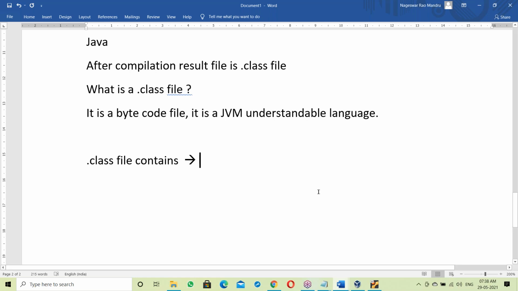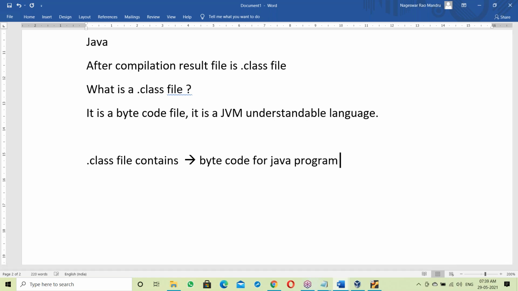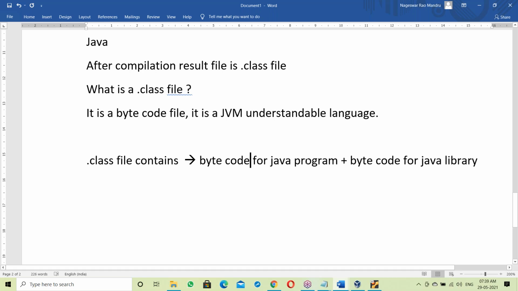A dot class file contains byte code for your Java program, just byte code, not binary code, plus byte code for the Java library. That's it. No OS library.